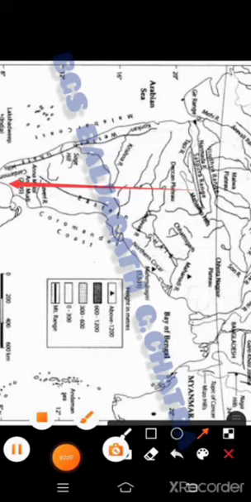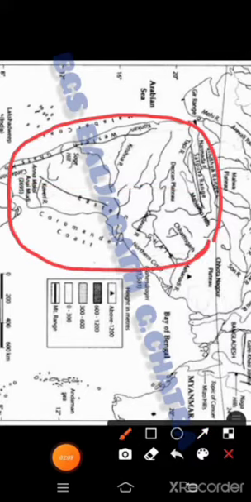Please carefully observe. From Vindhya mountain ranges to Kanyakumari of the arrow mark is called South India. Here marked.